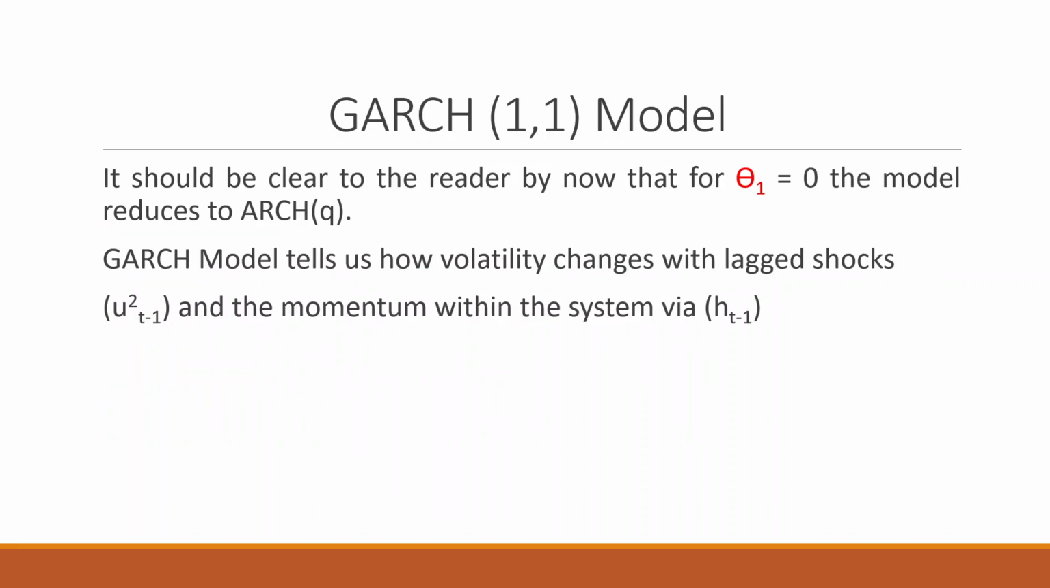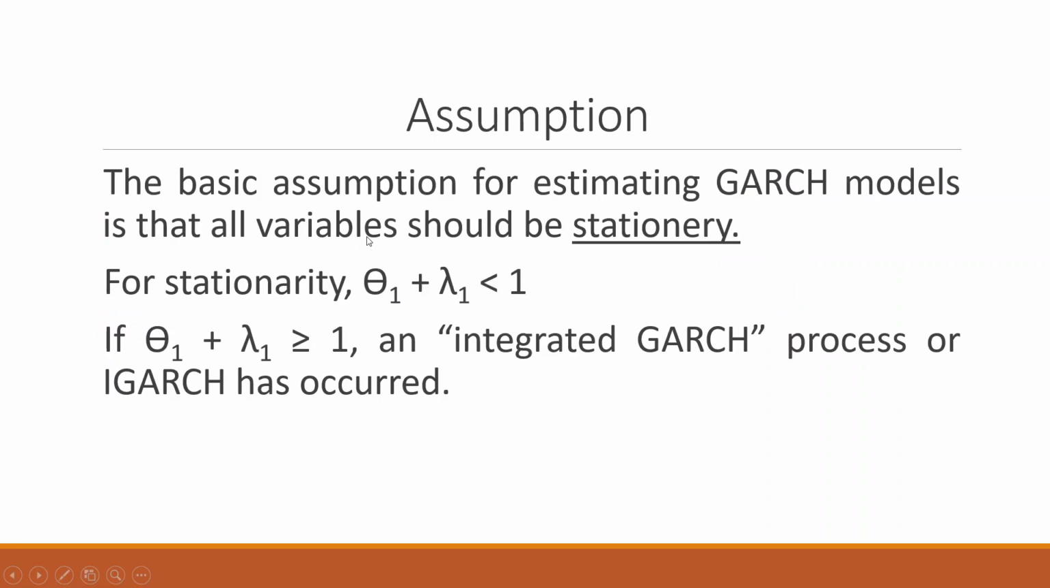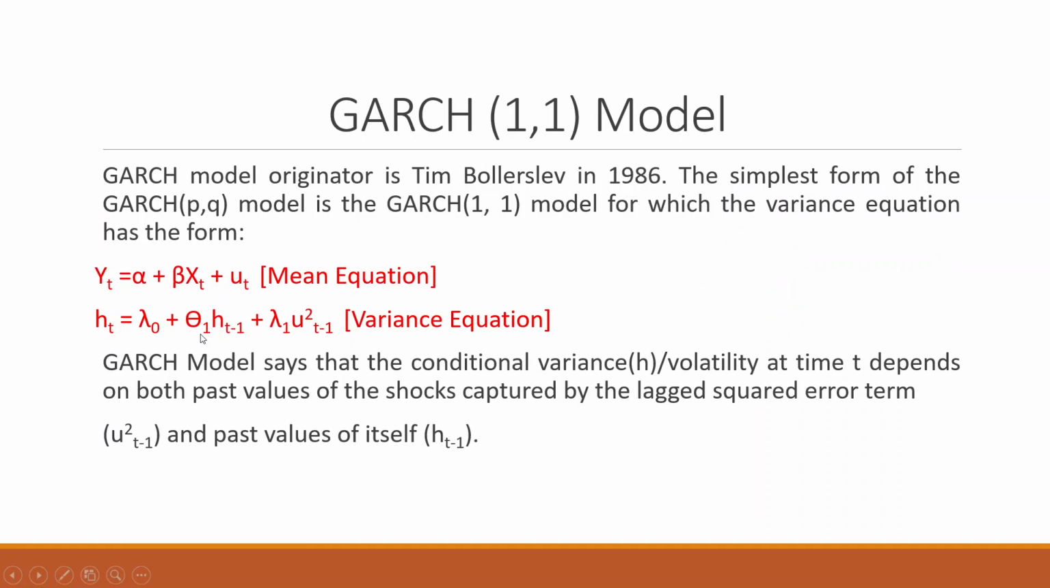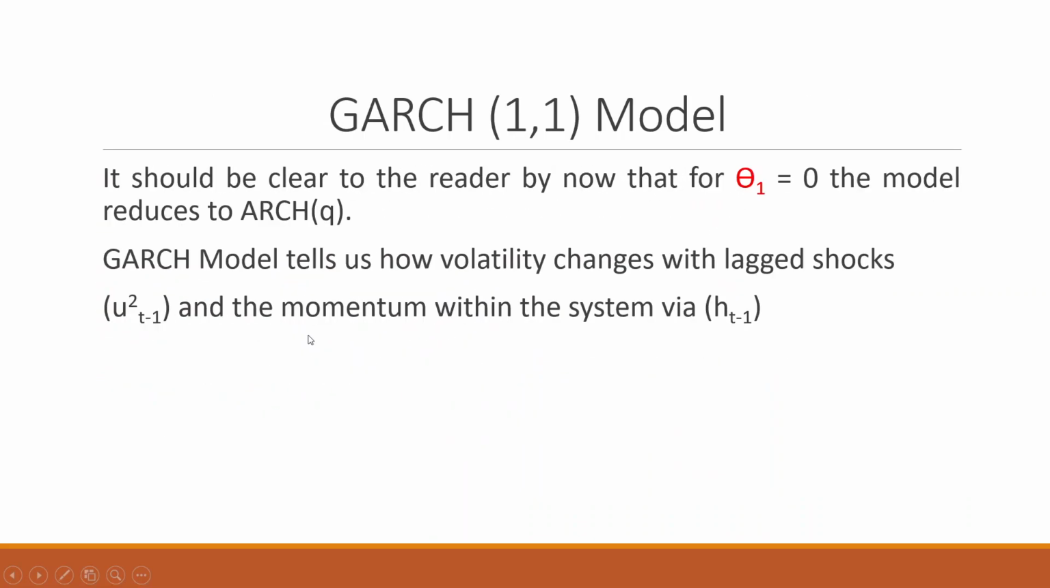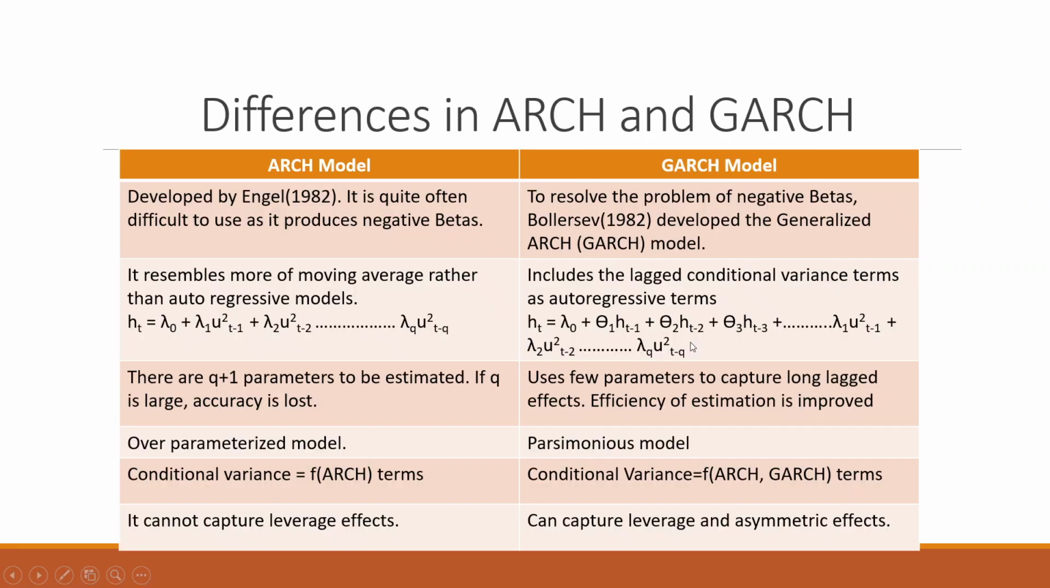In the GARCH-1 model, it should be very clear to the reader that if theta 1 is equal to 0, the model reduces to the ARCH family. Very clear? Let's go back. If I assume that theta 1 is equal to 0, our model will simply reduce to the ARCH family. The GARCH model tells us how volatility changes with lagged shocks, mu square t minus 1, and the momentum within the system via ht minus 1.